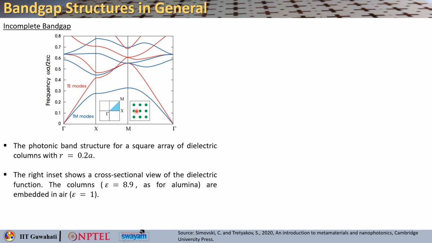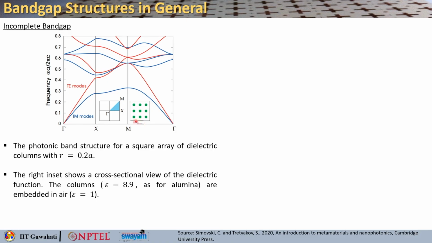I will not go into complete details of how these band diagrams are calculated. If you are interested in more details of how the band gaps of photonic crystals are obtained and calculated, I already have a course on NPTEL on photonic crystals, fundamentals and applications. You can see a couple of lectures from those and understand how it is computed. Here I will just briefly tell you that this is basically a square array of dielectric columns. This is the top view, so they are just looking like circles.